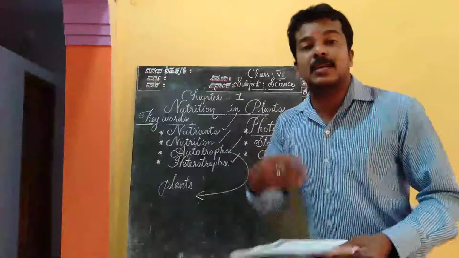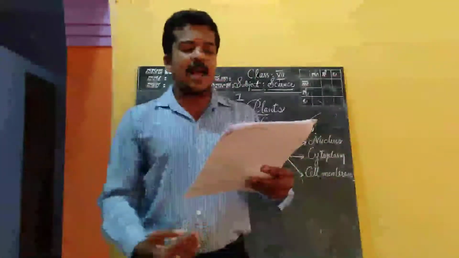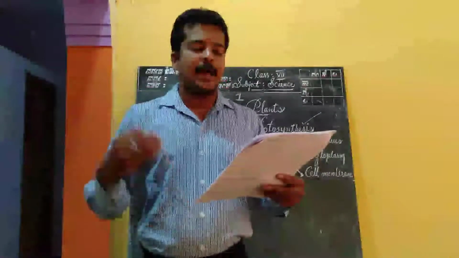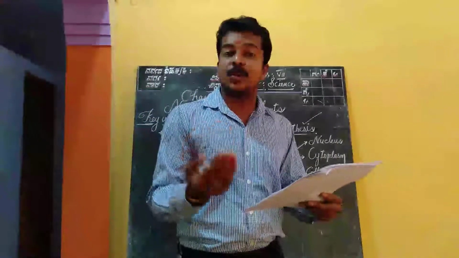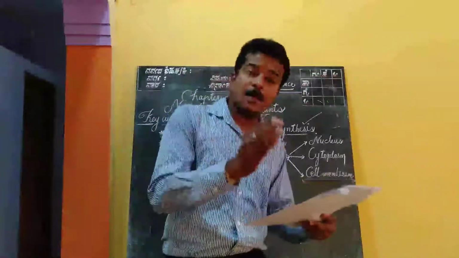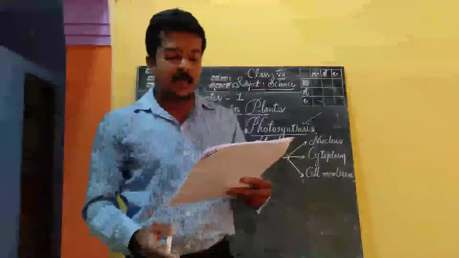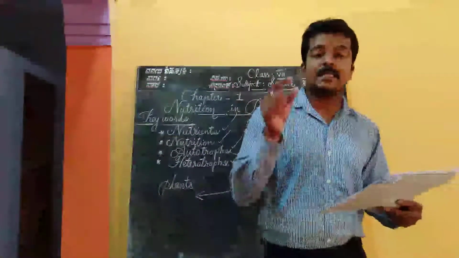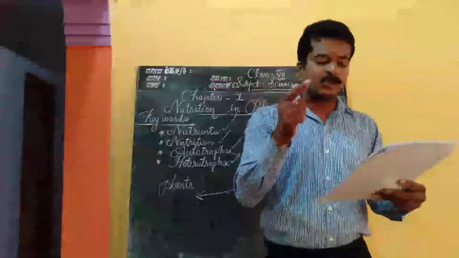Now we are coming to the next word, and that is heterotrophs. Animals and most other organisms take food prepared by plants. They are called heterotrophs. What is meant by heterotrophs? Some organisms like animals and of course human beings get their food from the plants, and such kinds of organisms we can call heterotrophs.